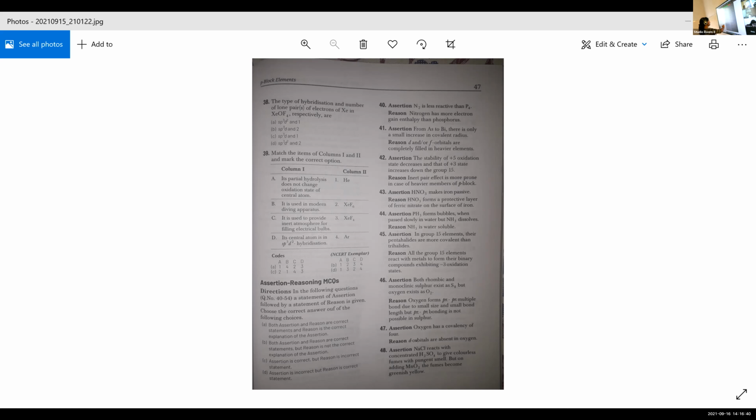For question number 40, we skip that. 41, correct option is A. 41A. 42A. 43C. Okay, 43C.